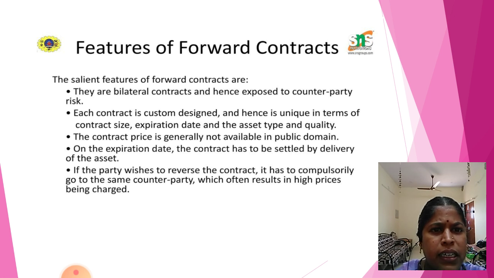The contract price is generally not available in the public domain. The expiration date has to be settled by the delivery of the asset. Expiry of the contract should be at the delivery of the asset. If a party wishes to reverse the contract, it is compulsory to go to the counterparty, which often results in a high price being charged. So when we want to wind up the forward contract, we must go to the counterparty, and any changes must be mentioned.